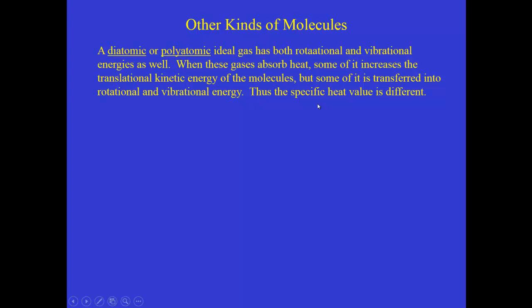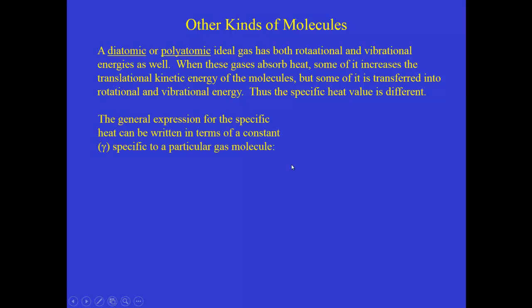And this means that the specific heat value for diatomic or more complicated polyatomic gases is different than it is for a monatomic system. It turns out that we can write a general expression for the specific heat using a constant gamma that's specific to a particular kind of gas molecule. So the general way to write this down is C sub V is equal to R, the gas constant, over gamma minus 1.